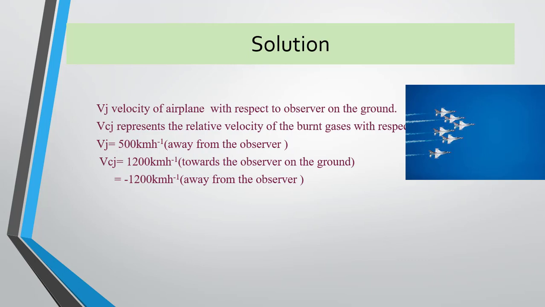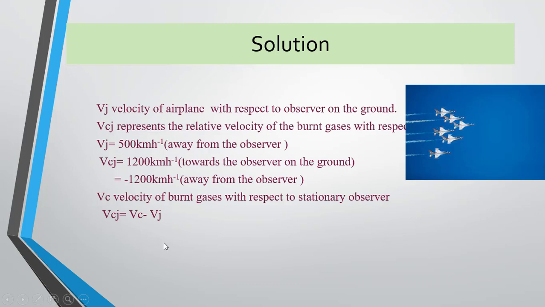For motion away from the observer, we can take it as minus 1200 km per hour. Here Vc is the velocity of burnt gases with respect to a stationary observer. We use the formula for relative velocity: Vcj, the velocity of the burnt gases with respect to the jet aeroplane, is Vc minus Vj, the velocity of the jet aeroplane.